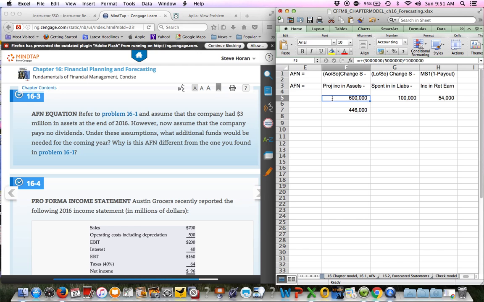And then we're going to change the payout ratio. Basically, we're going to say they don't pay out anything. Okay, so they're going to keep everything that they make. So essentially, they're going to keep their own retained earnings. Notice how this goes down to 320. So we need less financing if we keep everything. Okay, so we put this back to the 3 million like it was before in question 1. The only thing we did now was we just said they're going to keep everything. All retained earnings will be kept internally. We'll pay no dividends. Clearly, that reduces the need for financing, right? The less we give away as dividends, the more we can use internally to pay for our growth.